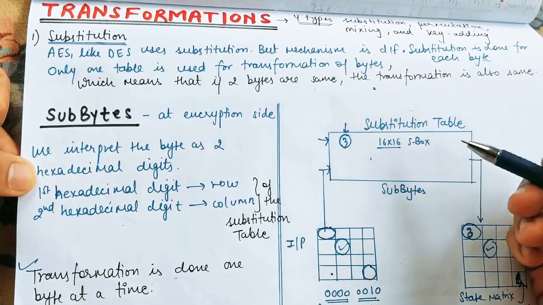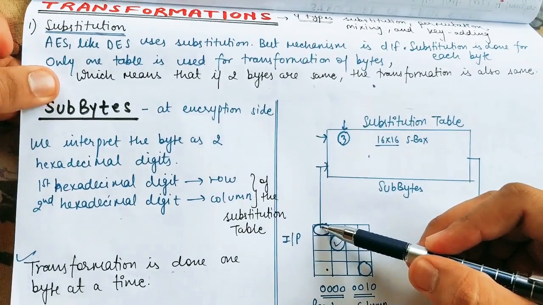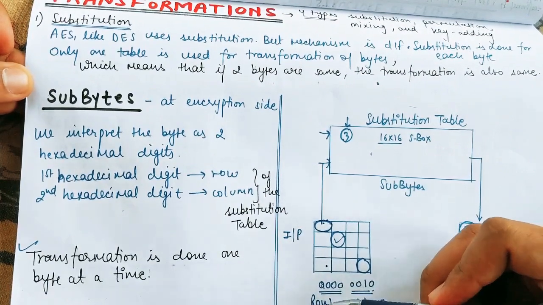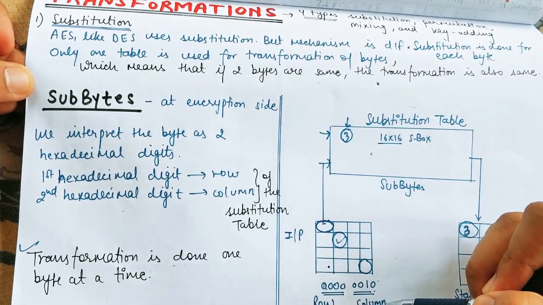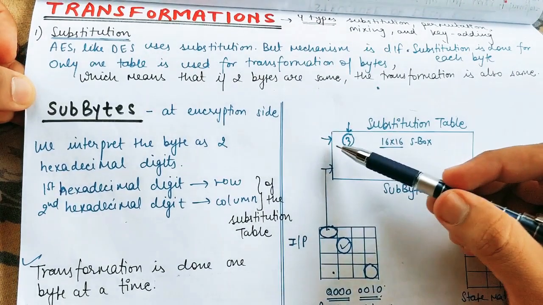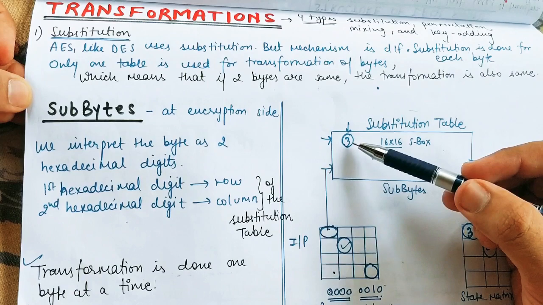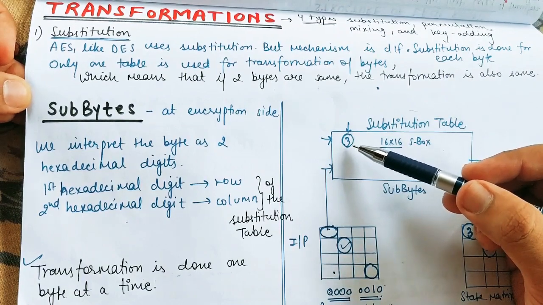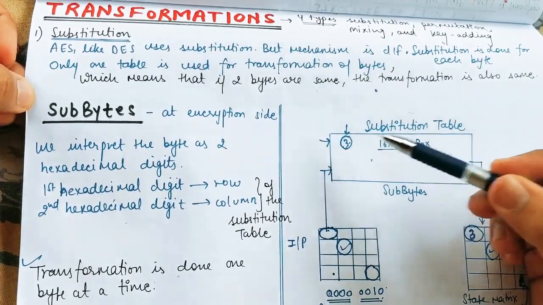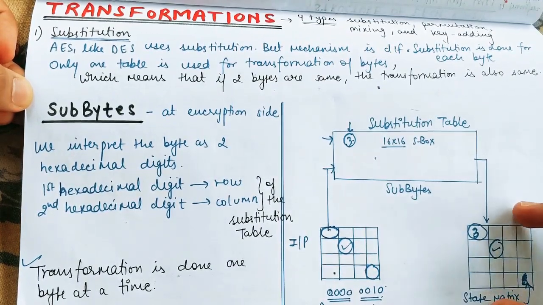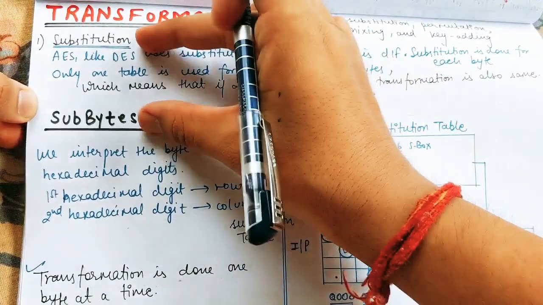so this one byte will have 8 bits. Suppose these are the 8 bits. The first 4 bits will represent the row and the last 4 bits will represent the column. We see the specific row number and column number, and wherever they intersect we will have some number. Suppose for example that number is 3. We'll take this number 3 and put it in this output box. So this is the scenario of substitution.